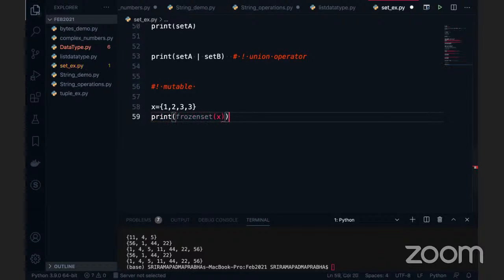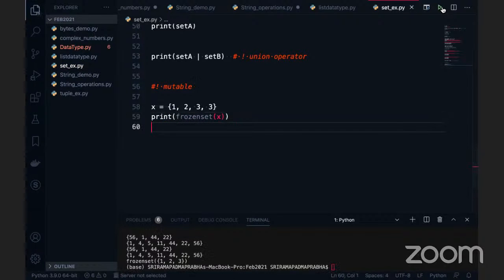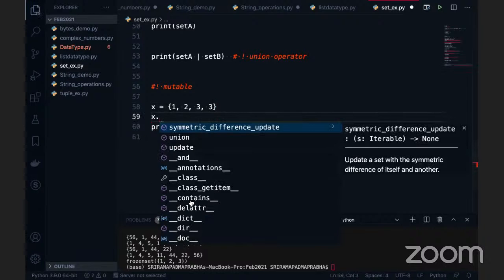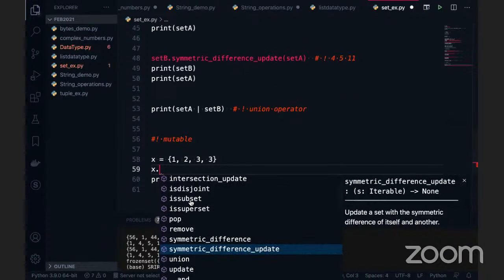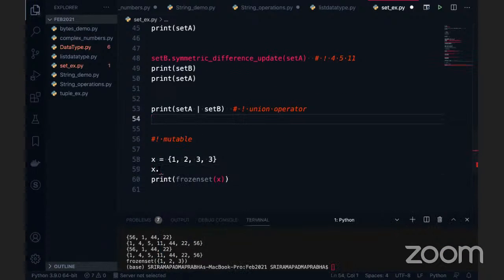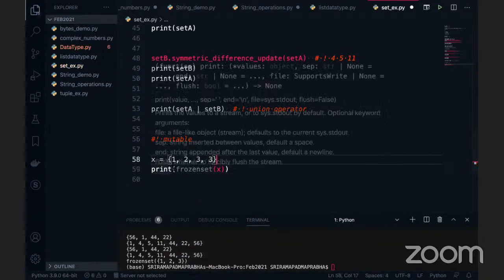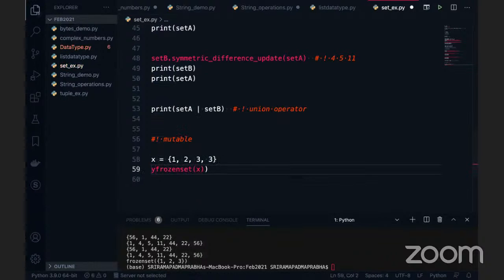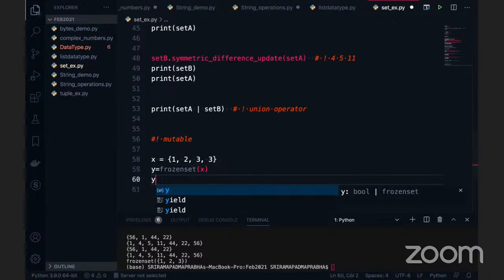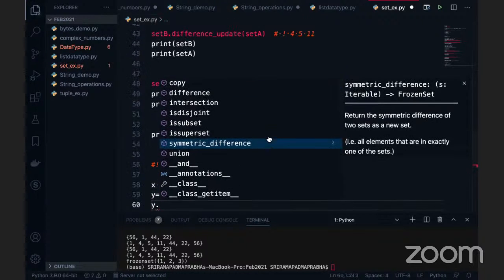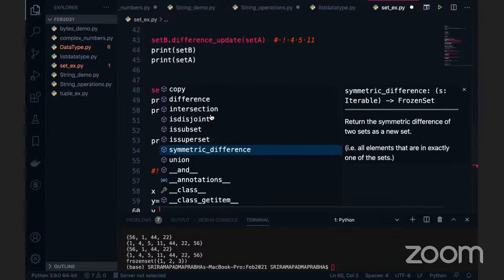So you can see this data I'm going to execute. Let me do something here. When I say x dot, you see there are so many functions here. But when I store this data into the frozenset, you will see a few functions are removed. So I'm going to give y is equal to, and y dot. You can see there are only a few functions. Update functions are not there.